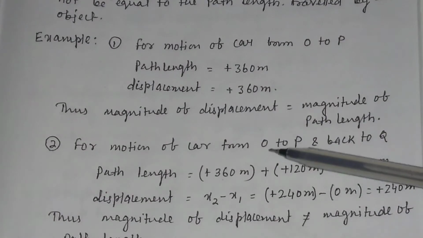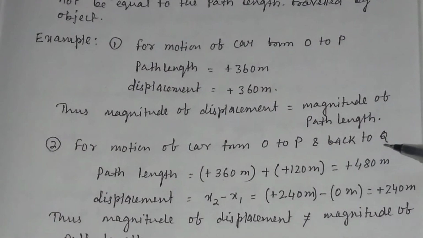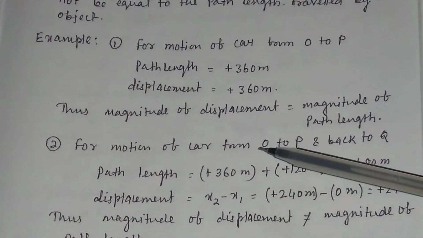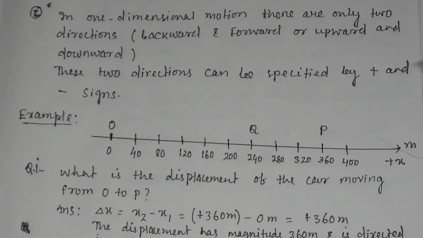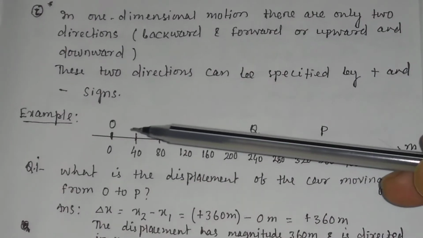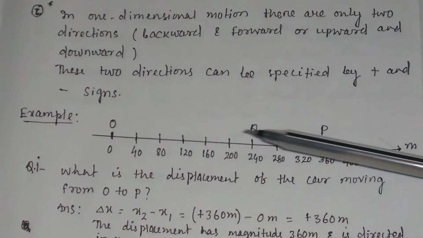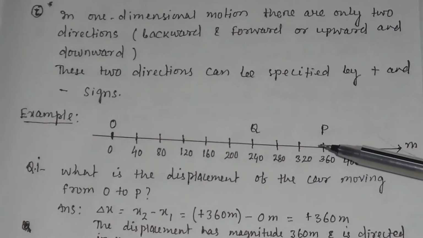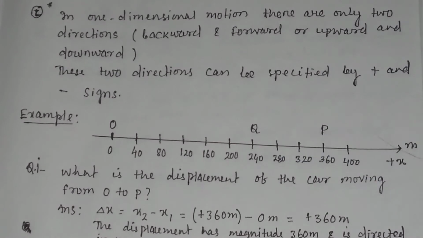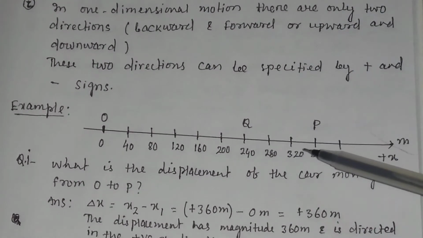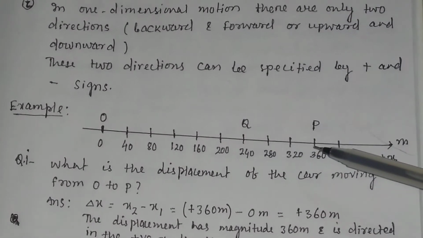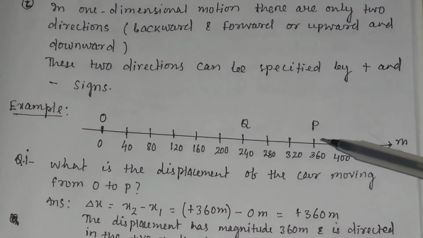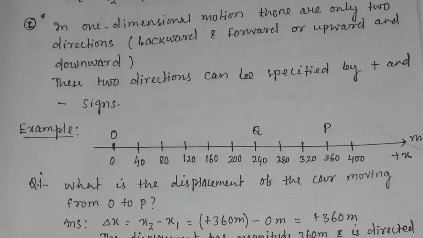But what about the motion of the car from O to P and back to Q? You see from this figure, the path length from O to P is 360 meter and from P to Q it is 120 meter. So the total path length will be equal to 360 meter plus 120 meter. So it will be equal to 480 meter.